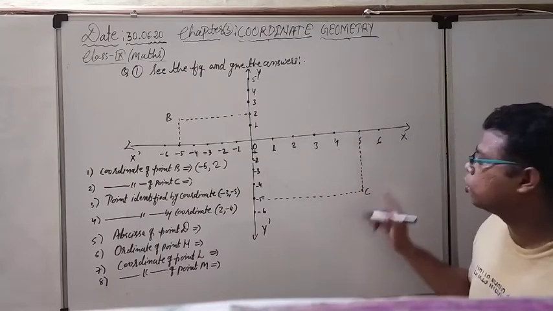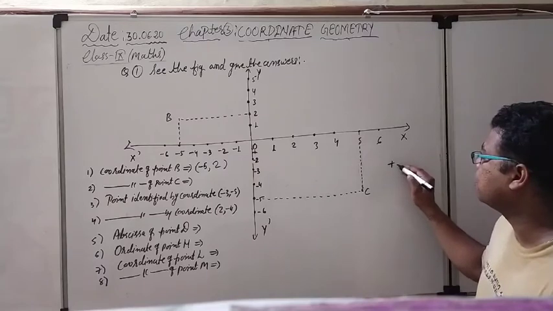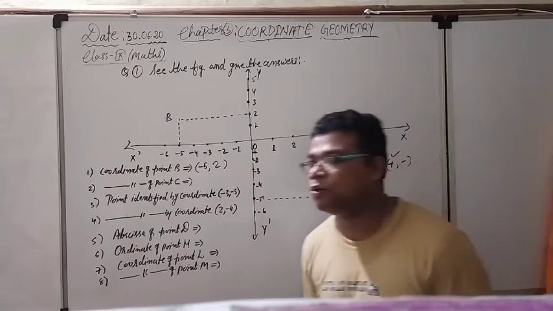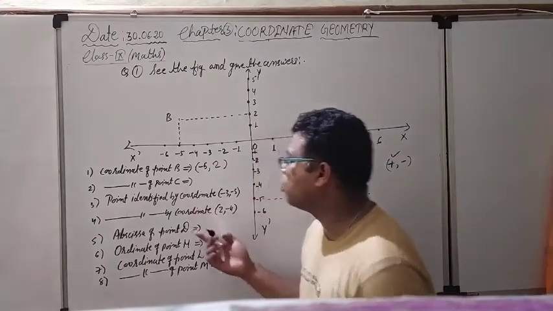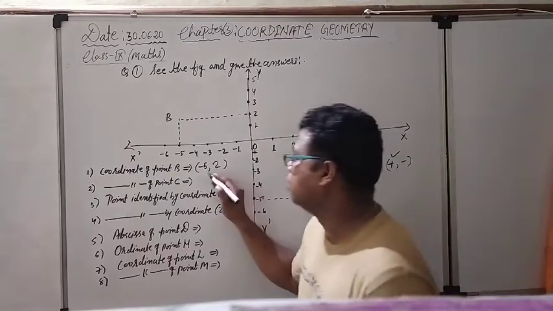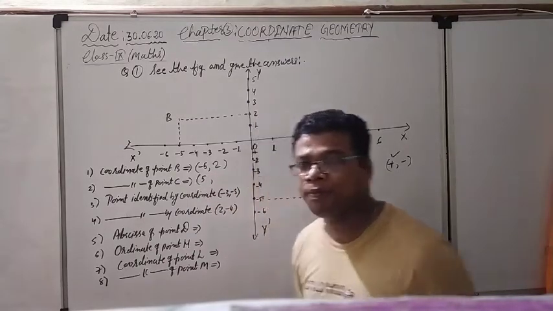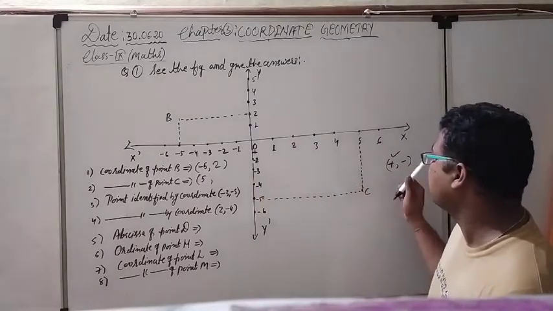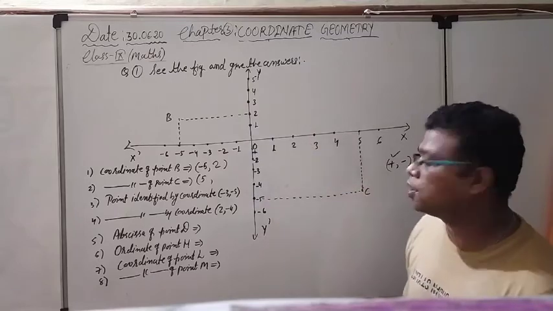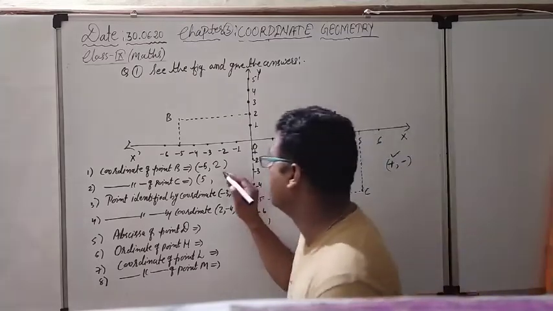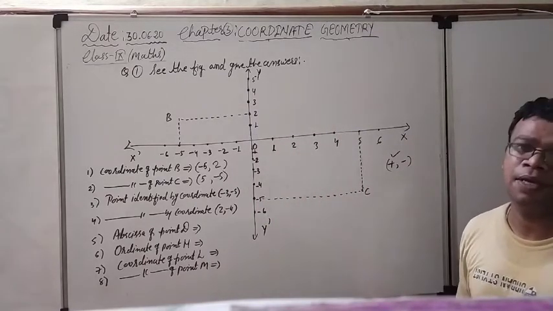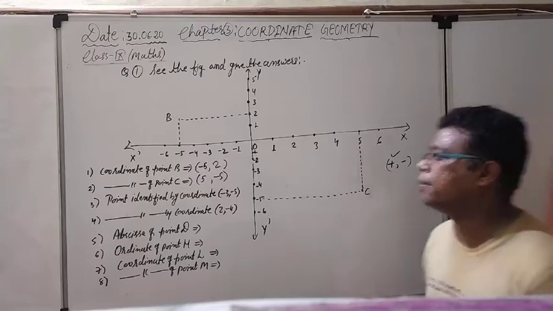Right now see, this is the fourth quadrant. Fourth quadrant is always represented by plus and minus. X coordinate is positive, y coordinate is negative. No problem. So x coordinate is positive. What is the x coordinate? Distance from the y axis. So 5 I have to write down, after that a comma. What is the y coordinate? Y coordinate means distance from the x axis. So we are moving downwards, so it is negative, -5. We also know that it is always represented by plus, minus. Okay, positive x, negative y.